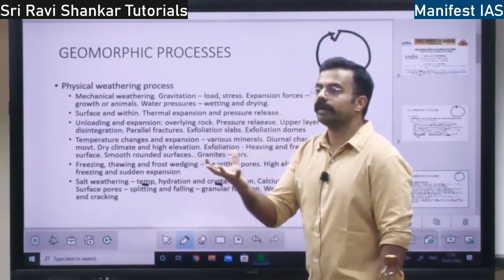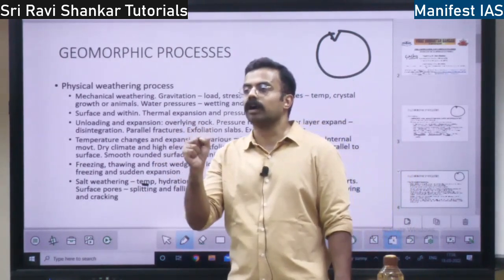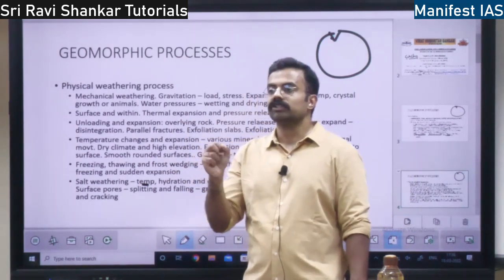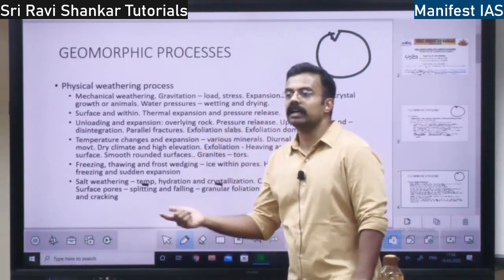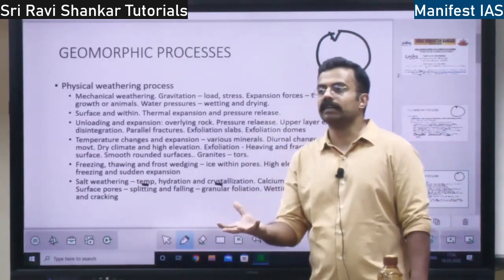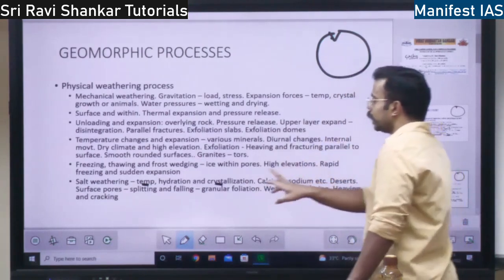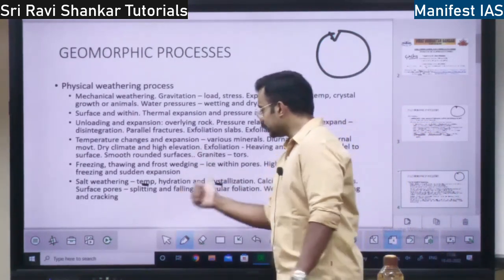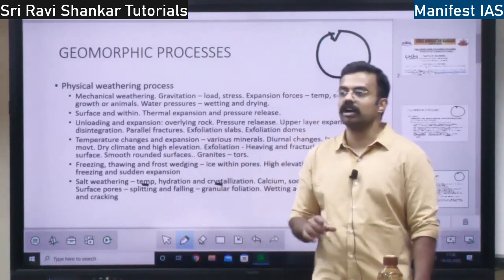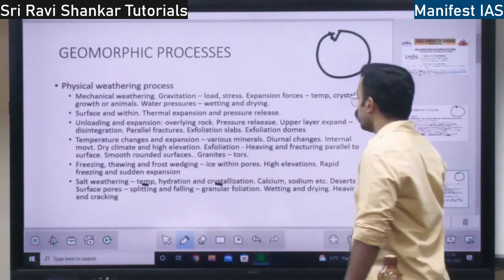When the temperature increases, the water will evaporate and it will become salt crystals. When rain gets into it, it will become salt water again, and when it evaporates, it becomes salt crystals again. Because of this temperature change, the frequent hydration and crystallization of the salt, the rock will cut open. This is salt weathering.